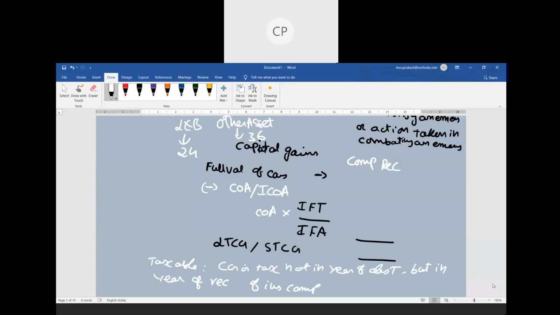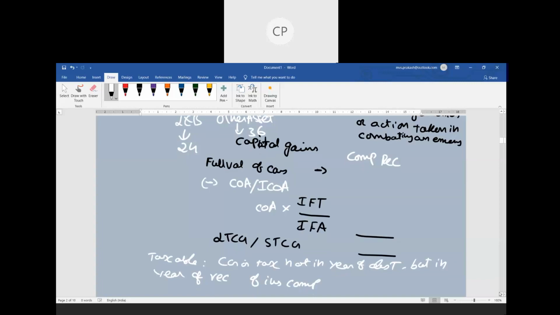Now there may be cases where two years are involved. Damage is happening in 1920 or damage is happening in 1819, and compensation is received in 1920. Okay, damage happened in 1819, compensation received in 1920. Now as per this point I need to compute the capital gains in 1920.